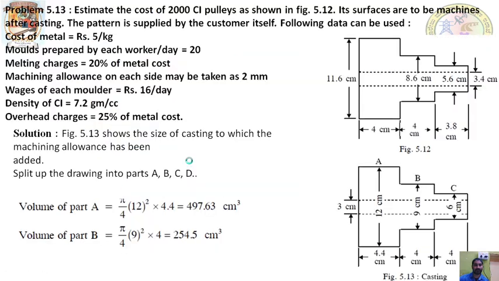In the molding charges, wages for each molder is 16 rupees per day. They are preparing 20 molds per day.